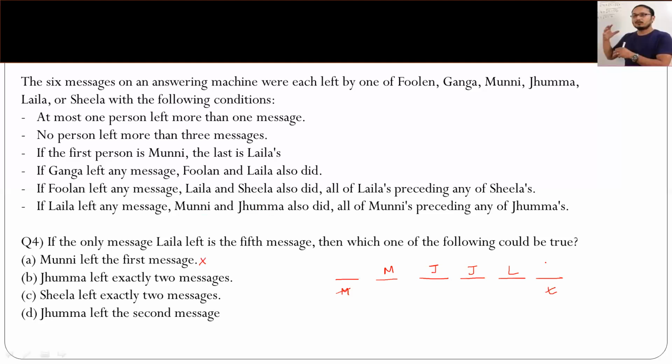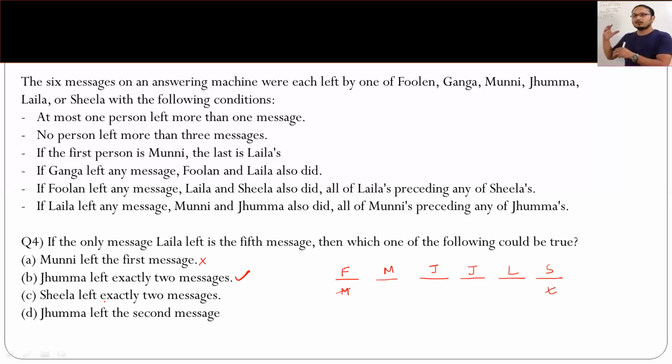That's it. Then I'm left with Lela. All of Lela should be preceding any of Sheila. So obviously I cannot place Jhumma at the last, because all of Lela should be preceding Sheila. Sheila comes here, and then I have Phulan. Phulan can come here. So that becomes a possibility and seems to be the right answer, right? So this satisfies all the conditions. So the answer should be B, right?